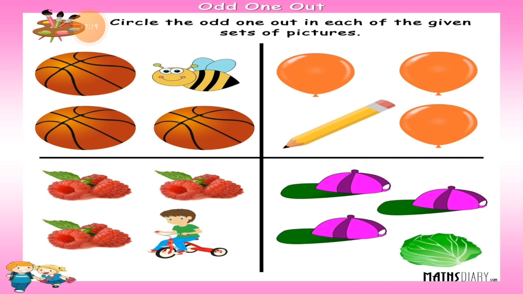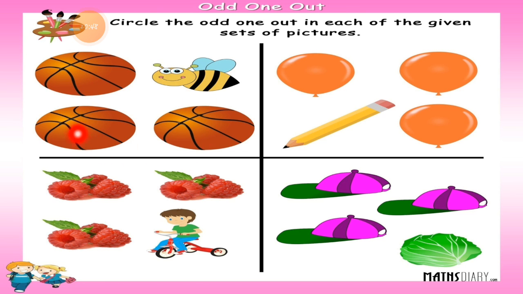Now I have one more worksheet for you, which is the odd one out worksheet. So students, 4 pictures are there. We have to choose an odd one out, odd thing. So first one, here you can see a red circle. I'll be moving it around the pictures. 3 pictures are the same, ball, ball and ball. One is a honeybee.